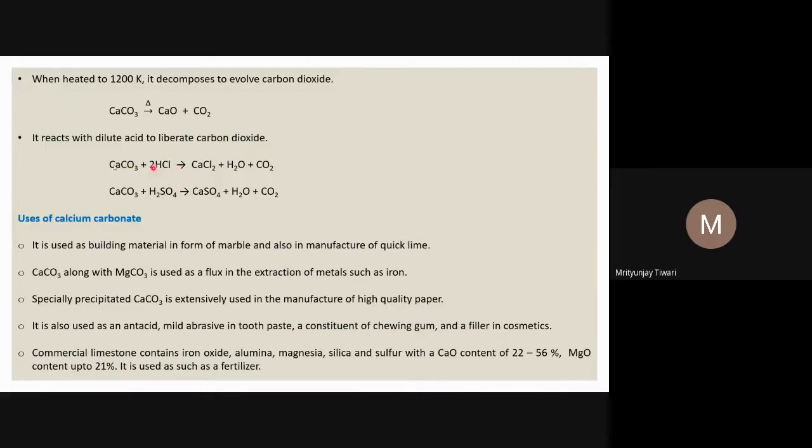Usually, double displacement reactions happen initially. Calcium chloride dissolved in water and H2CO3 molecules will be formed. H2CO3 is carbonic acid, which is not a very stable acid, so it will decompose into H2O and CO2. Water molecules themselves act as a catalyst in the dehydration of carbonic acid. So once the solution is there, carbonic acid will be dehydrated by the action of water molecules.